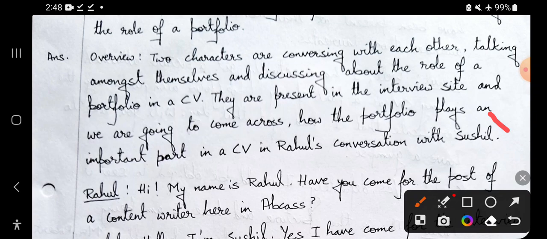Now we will see the questions that have come in the three papers that I discussed, and we will discuss a little bit about them, because exams are coming. So we will discuss how you can approach the different types of dialogue writing that they have asked across the three papers, okay.